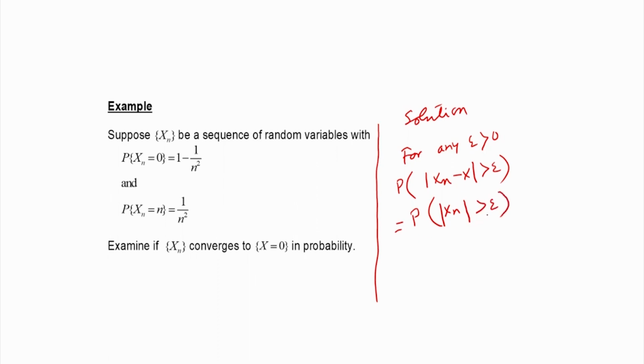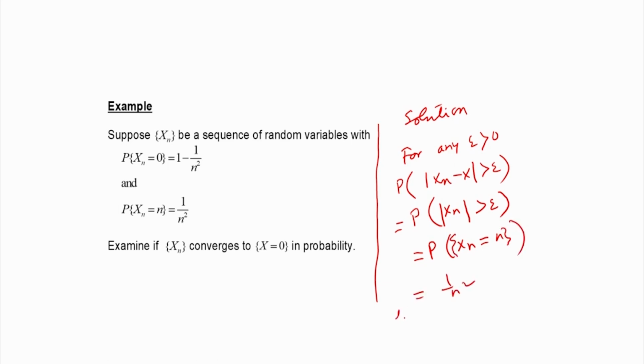Now, whatever epsilon we consider, mod of x n greater than epsilon will be the probability that x n is equal to n, because the other value of x n is 0. So, what is this probability? This is equal to 1 by n squared.